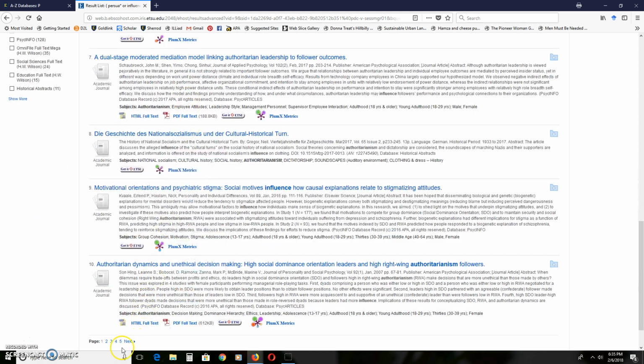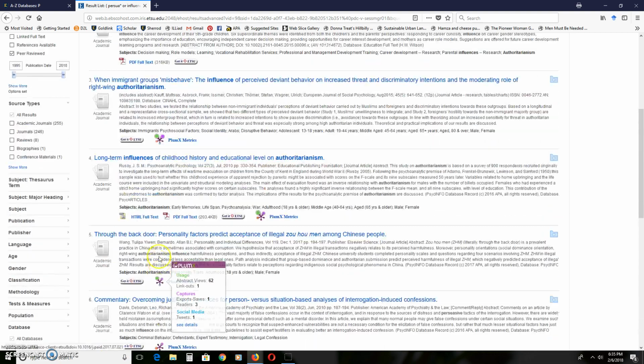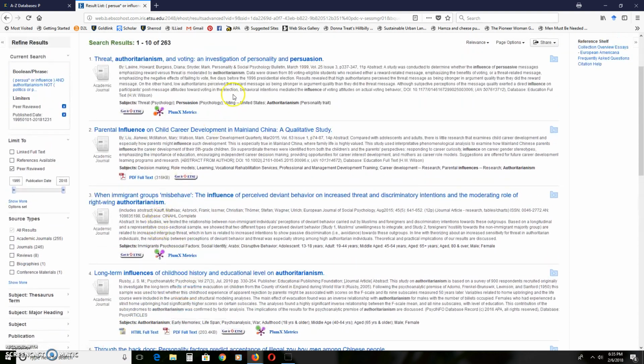Okay, and if you want to, of course, you could go down here and click next or click on those numbers and start looking at 10 more. Just showing you 10 at a time. So this first one looks pretty groovy, and so what we can do is click on Get at ETSU. Now sometimes you'll see this PDF full text, which means right there the PDF is going to be available to you. But with just a few more steps, you can actually get to the full article.